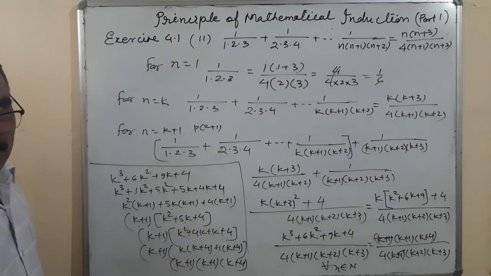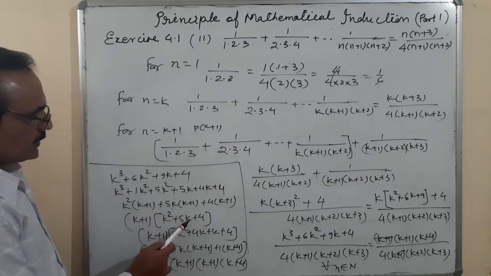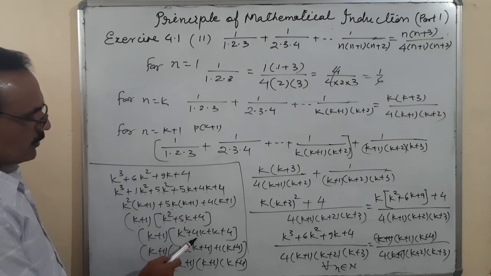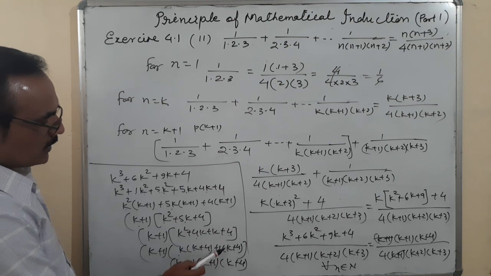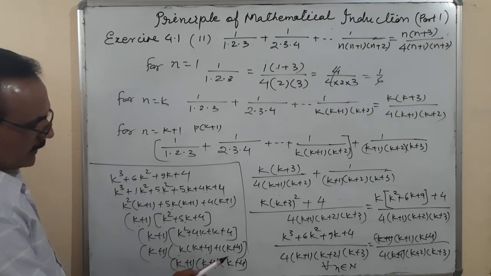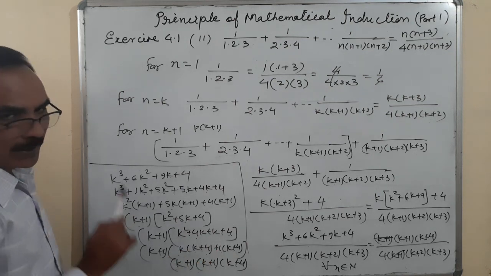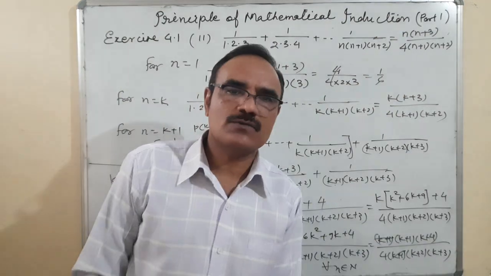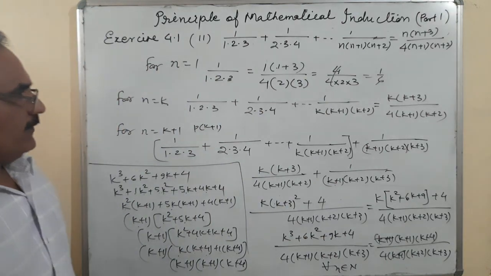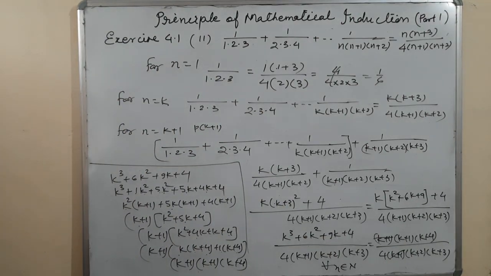Solve by splitting the middle term, 4 1 ja 4. So k square plus 4k plus 1k plus 4. k common, k plus 4, plus 1 common, k plus 4. So one factor is k plus 4, one is k plus 1 and already one k plus 1 here. So there are three factors, k plus 1, k plus 1 and k plus 4. Okay. So it is true for all natural numbers.